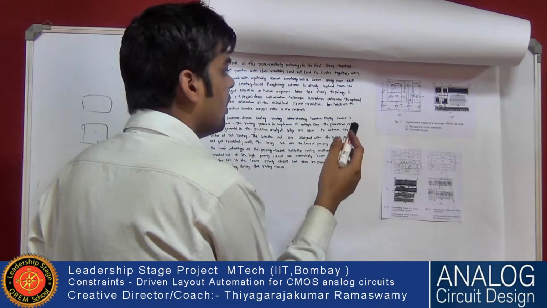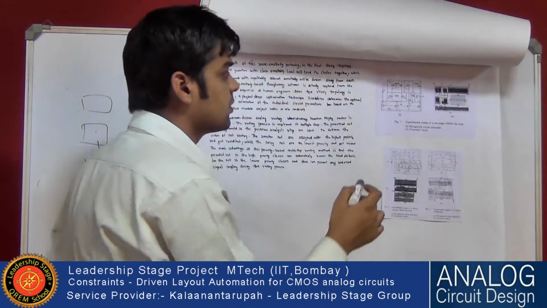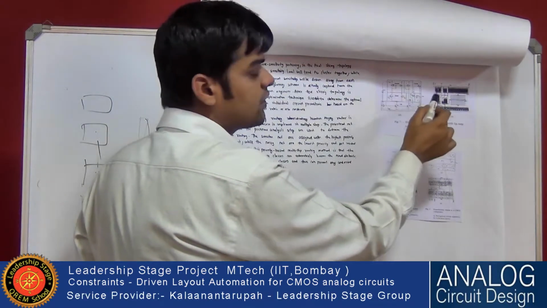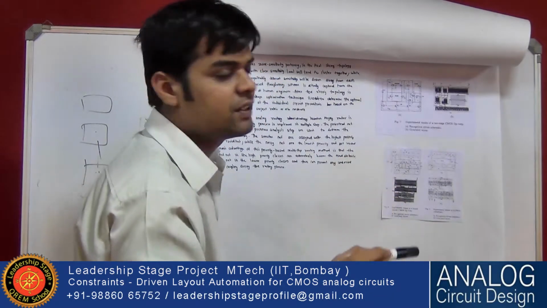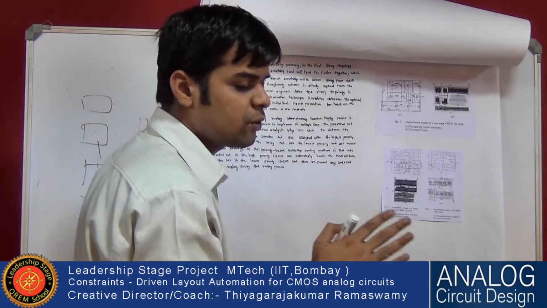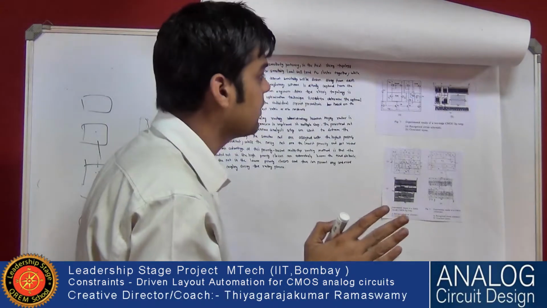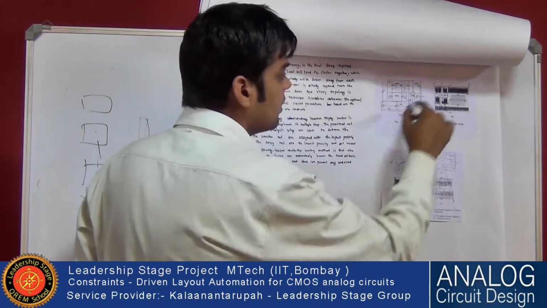Higher priority goes to sensitivity. All components with high sensitivity will be routed first, and components with less sensitivity will be routed later. The routing procedure will not be done in one step; it will be multiple steps, and finally the layout.